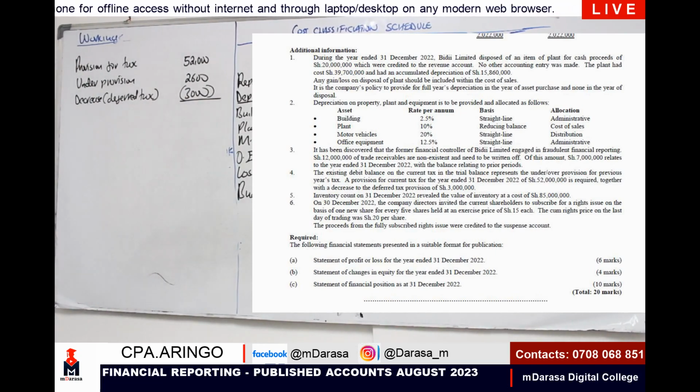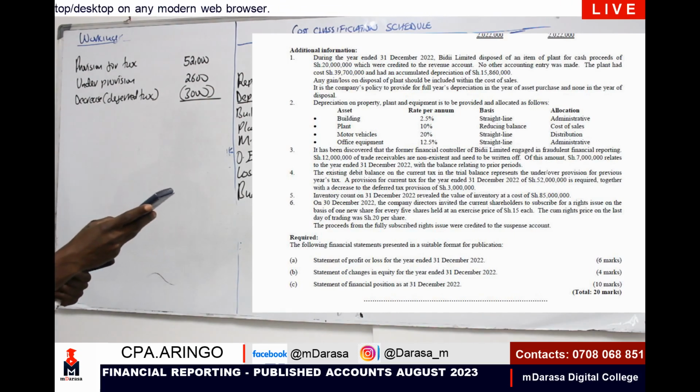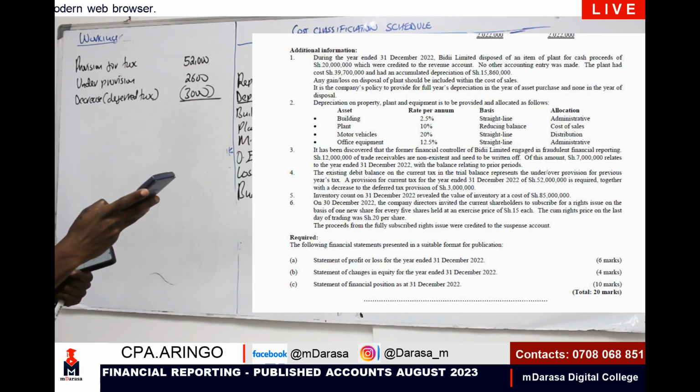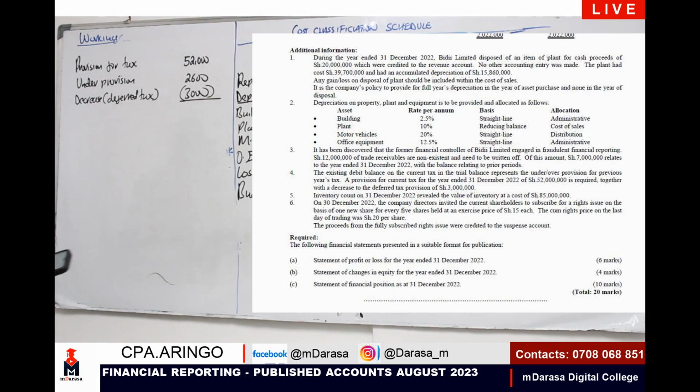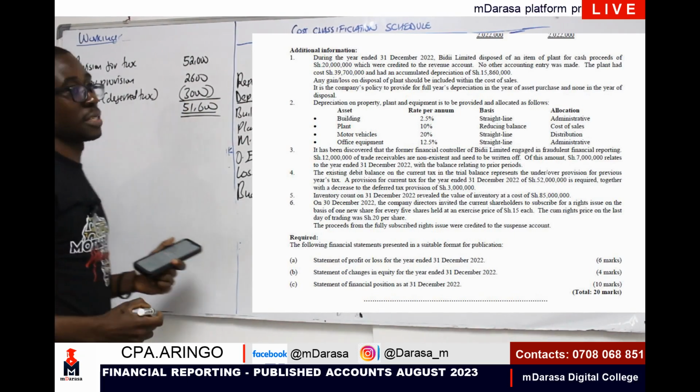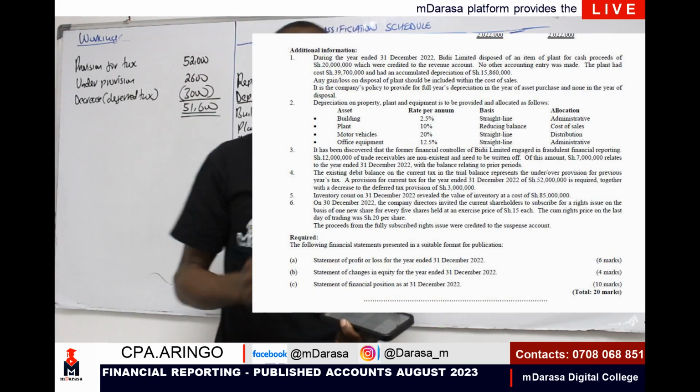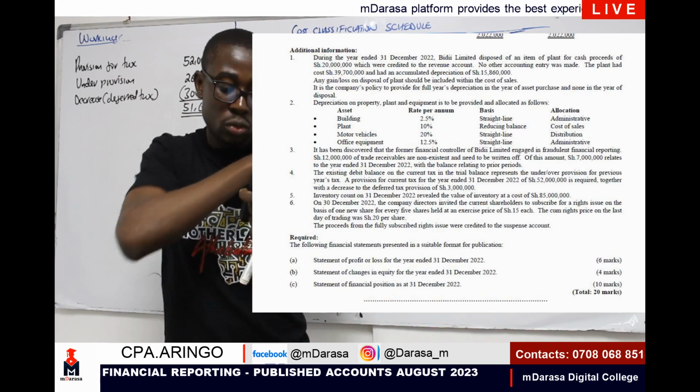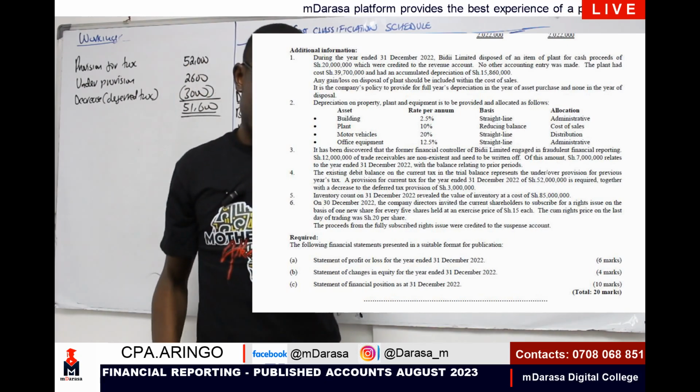So if we were to measure our tax component, therefore, our tax will be a value of how much? Our tax, my good students, that will be simple. I should be talking of 52,000 plus 2,600 minus 3,000. So provision for current tax this year, they want to be recorded, I should be talking of 51,600 there. As simple as that. So once we are done with that, proceed to the next note. Note 5, that one is direct.